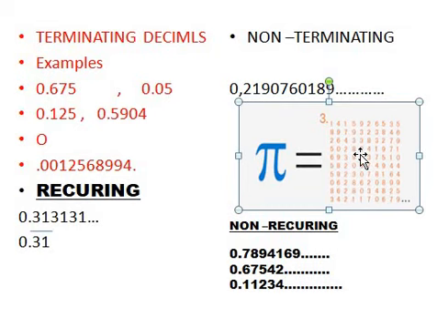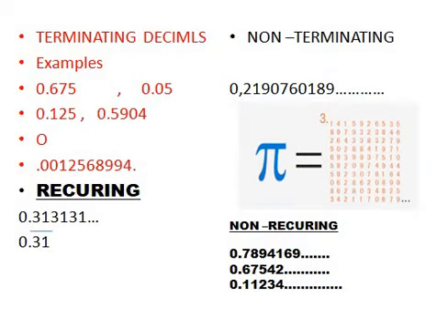There is a limit, the calculator cannot display further numbers, so we do have such numbers which are not stopping after the decimal, and pi is an example. Such numbers are non-terminating decimals.